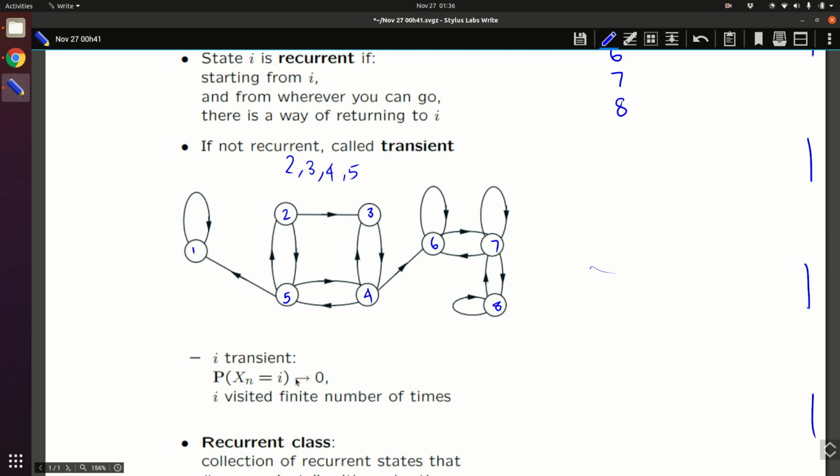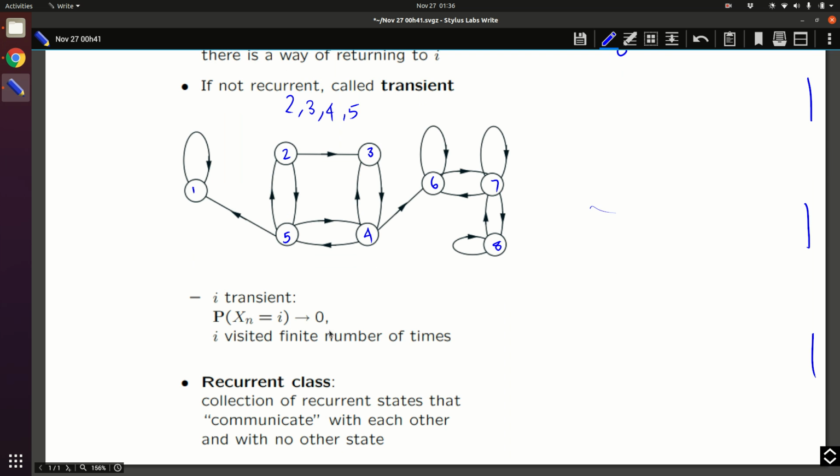Why does the probability go to 0? Because eventually you are going to go to either state 6 or state 1, and after that there is no coming back. So there is a very small chance that even for very high n you remain in the transient states, and as n increases, this probability reduces further and further.